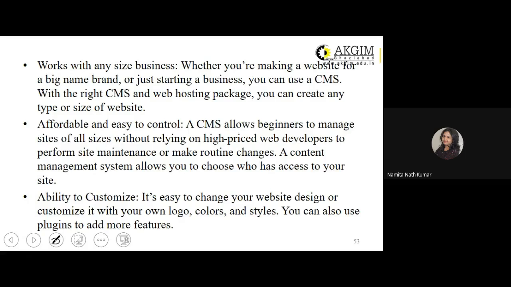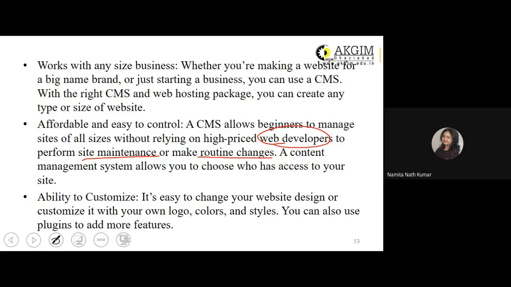So that is what is being talked about over here, that to even perform site maintenance or make routine changes, you will have to pay a lot of fees to your web developers, which can be reduced if you have your content management system. It allows you to choose who has access to your site.